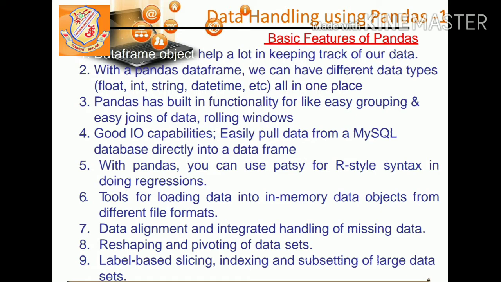Next, it has the functionality to find and fill missing data. If you have any missing data, we can find it with pandas. It even allows us to go for various kinds of operations. We can reshape different kinds of data in it. It also supports time series functionality.